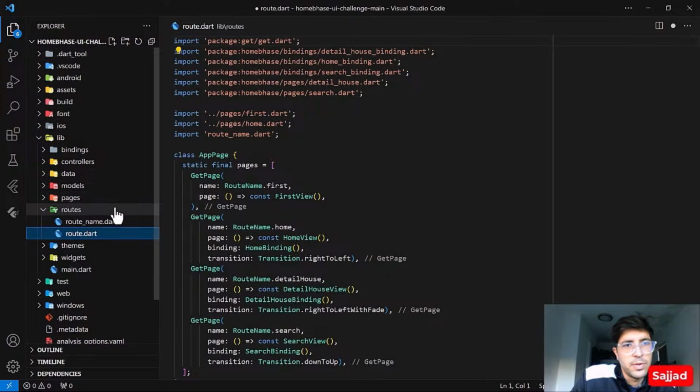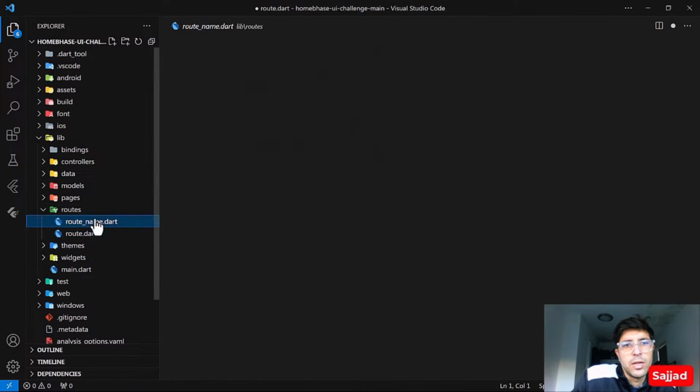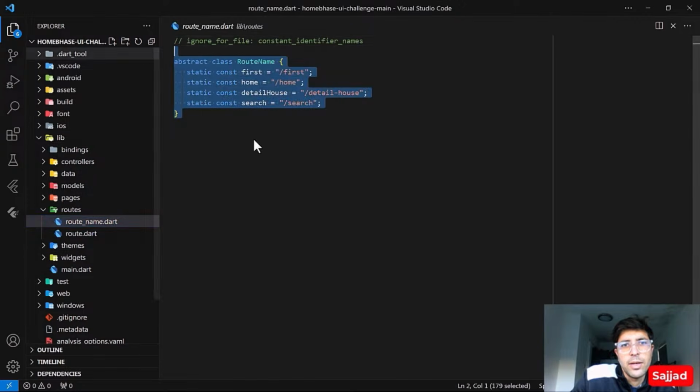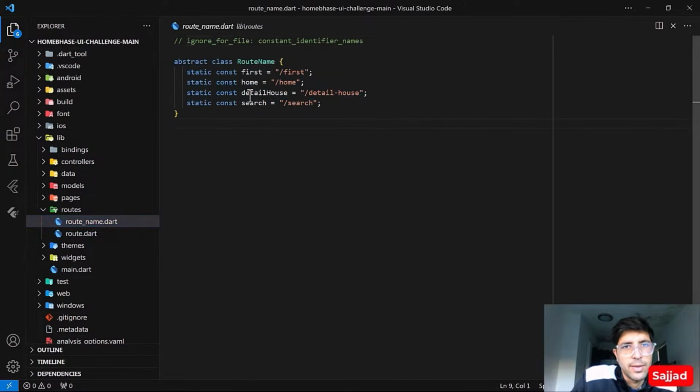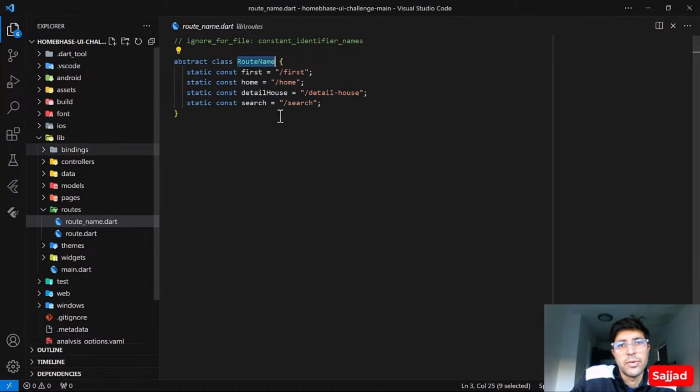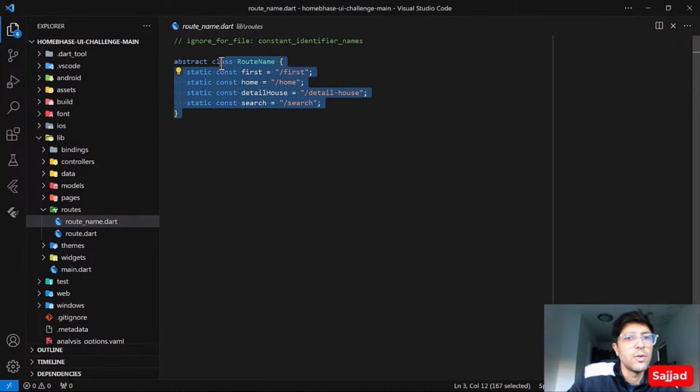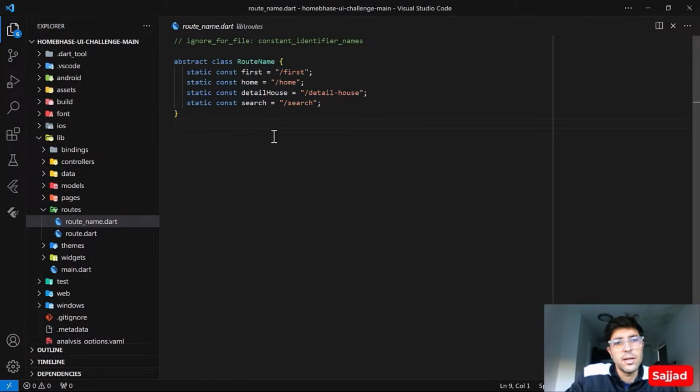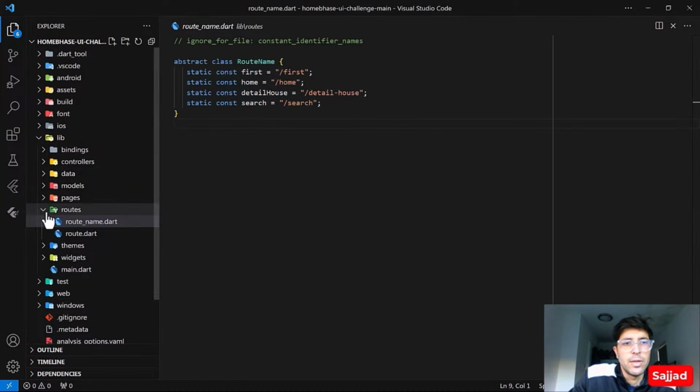One positive feedback over here is that he has done a great job doing the routes. We have the routes, and we also have the names listed over here. So this is also a great thing. We are also having a class of route names, so whenever we are using any routes, we are giving a reference, so we could just call the route name, and from there we get the autocomplete of the whole list of routes that we have within the application, and we can access it anywhere within the application.